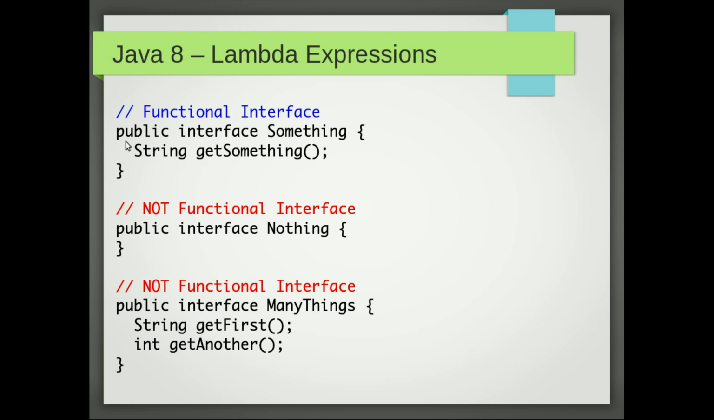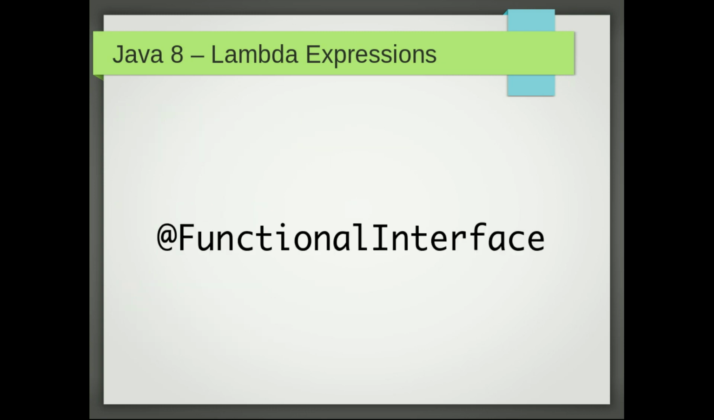So here are some examples. The first one is a functional interface because it has only a single abstract method, right? But these are not. The second one has no abstract method, and the third one has two. If I have this kind of interface and I want to create an object of this type, then I can use Lambda expressions, right? And as you know, in the JDK there are lots of functional interfaces.